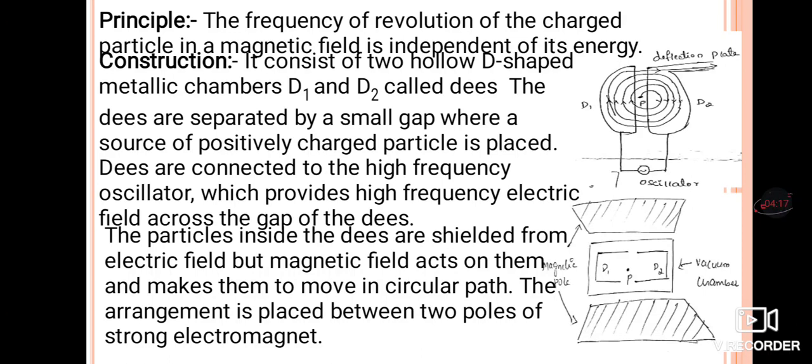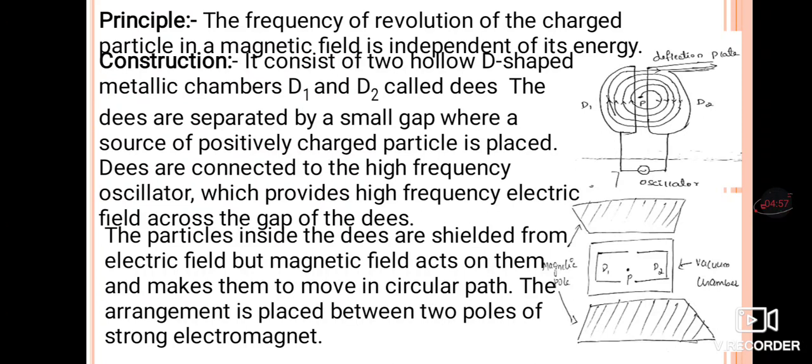Inside the Ds, D1 and D2, which are hollow D-shaped metallic chambers, the construction is done like that so that the inside is shielded from the electric field and only the magnetic field acts there. The electric field helps us accelerate, and the magnetic field helps the charged particle take a circular orbit. So inside the Ds only the magnetic field is present, and there is no electric field.